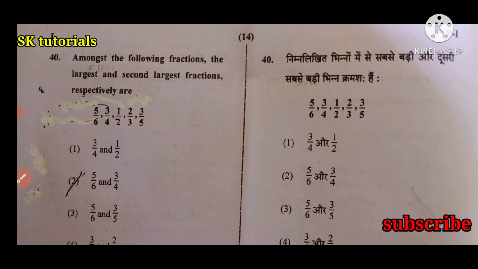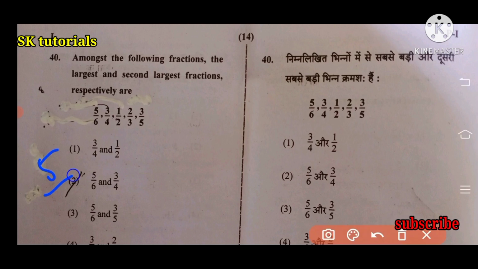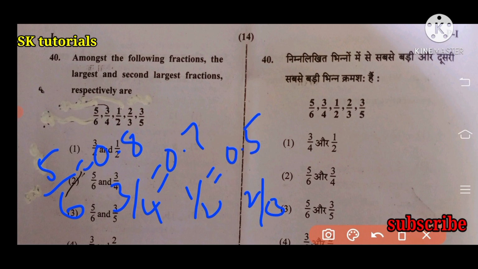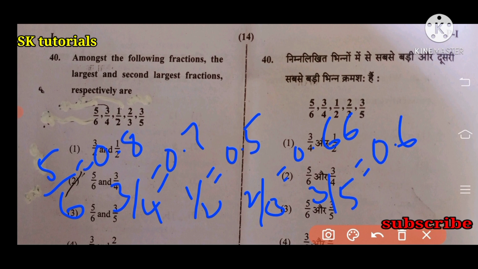Next question, among the following fractions, which are the largest and second largest respectively? 5 by 6 is 0.8. 3 by 4 is 0.7. 1 by 2 is 0.5. 2 by 3 is 0.66. 3 by 5 is 0.6.